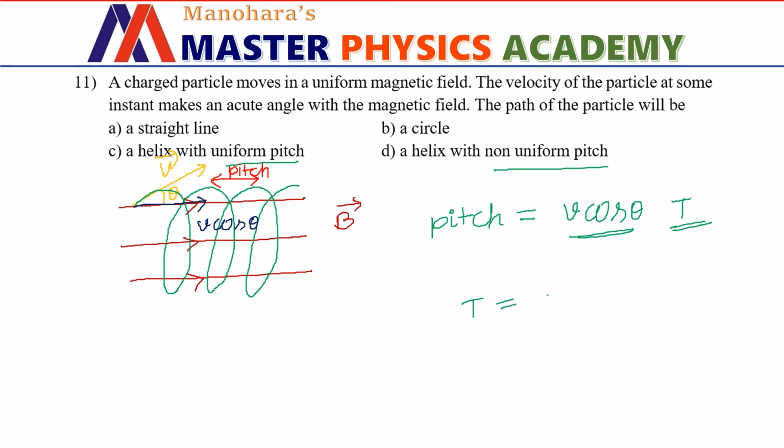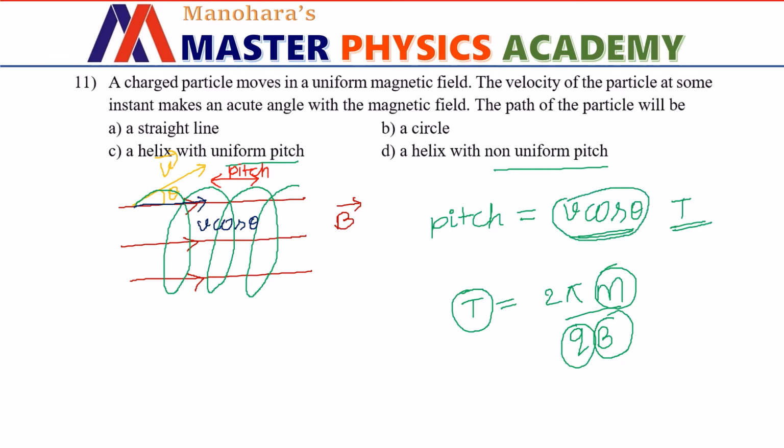Time period is given by 2 pi m divided by qB. Here the mass of the charged particle is going to remain the same, q, the charge of the particle, is also going to remain the same, and the magnetic field is uniform throughout, hence it is going to remain the same. Hence the time period is not going to change, and v cos theta is not going to change. Hence pitch is not going to change. Pitch is going to remain the same. That means we need to pick option C.